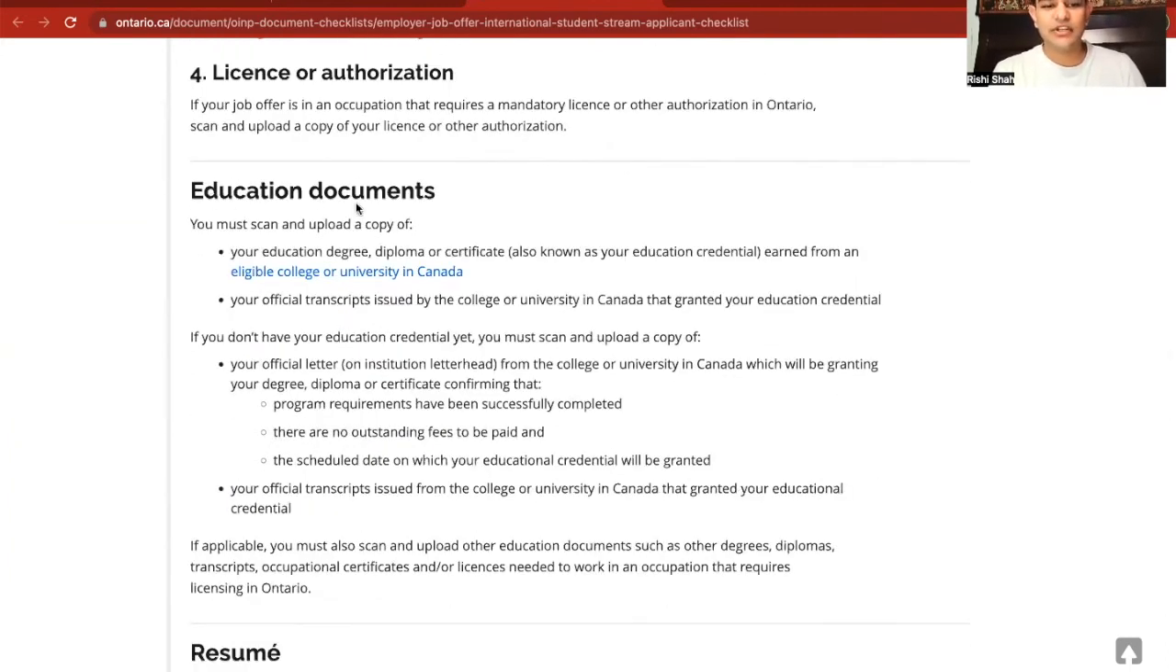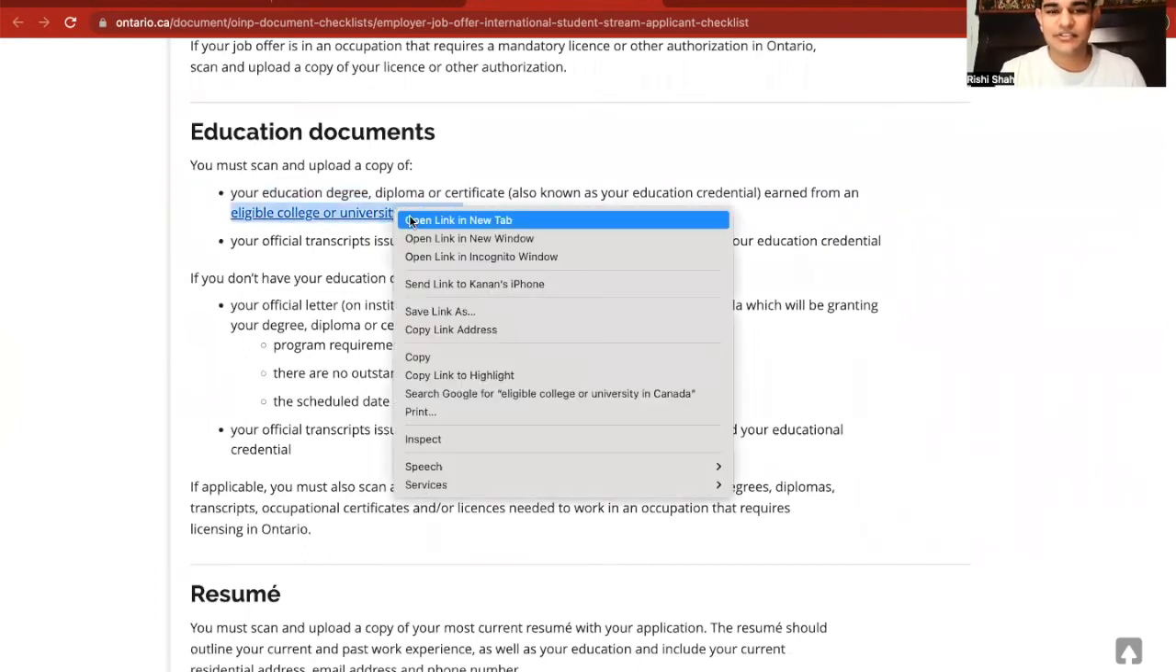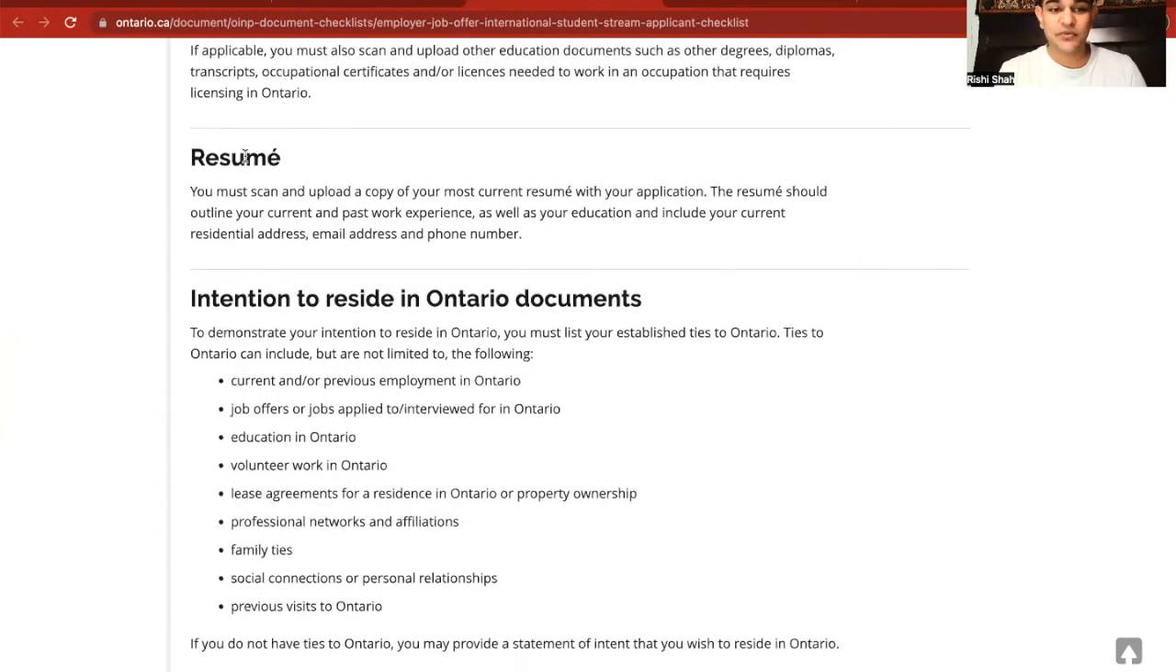An education document. So this is important. Your education degree, diploma, or certificate earned from an eligible college or university in Canada is needed. So what's that? Let's open up. We'll take a look at it in just a second. Next is resume.